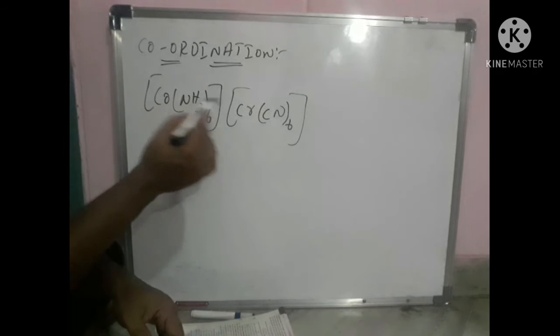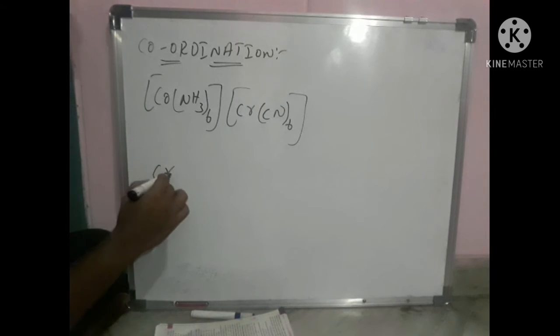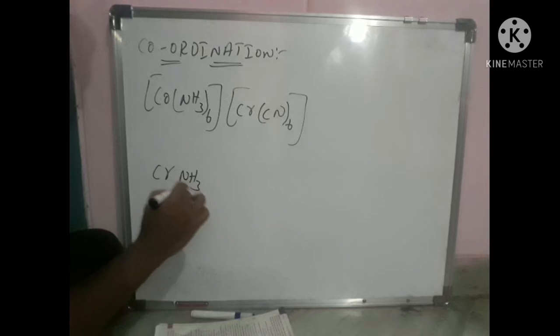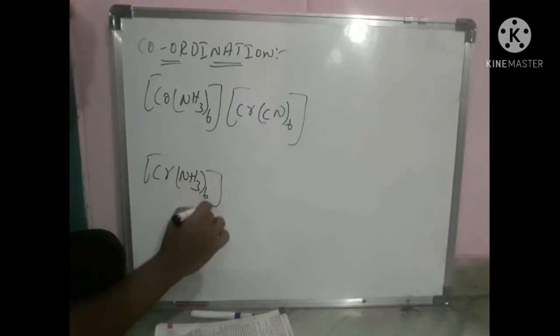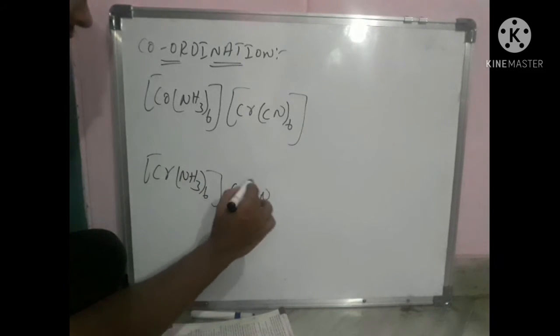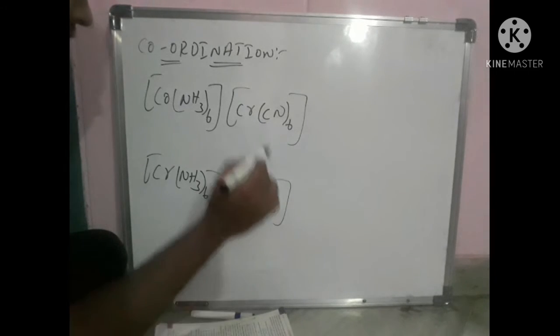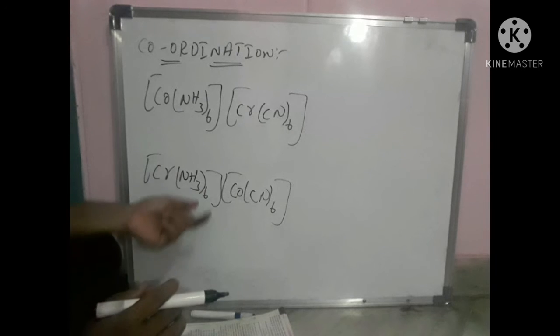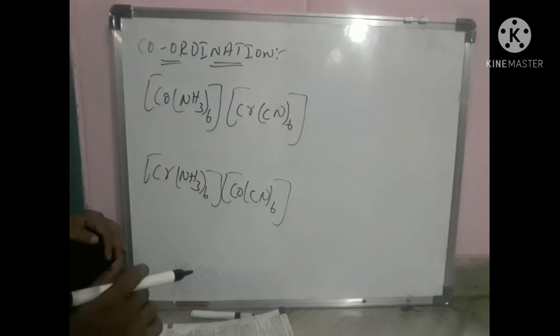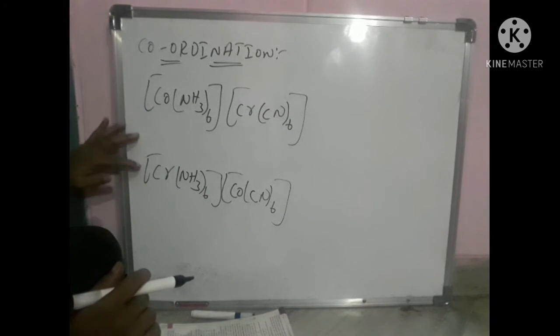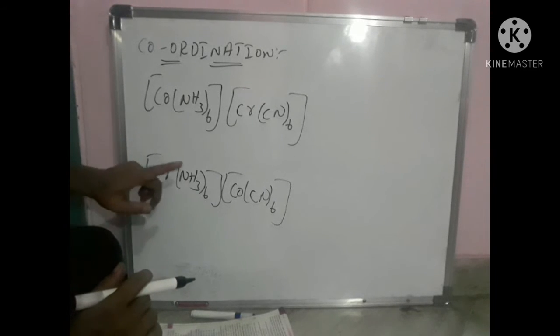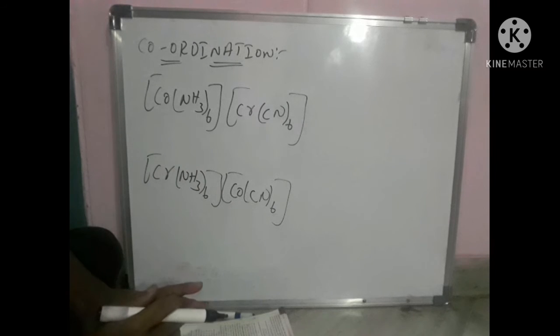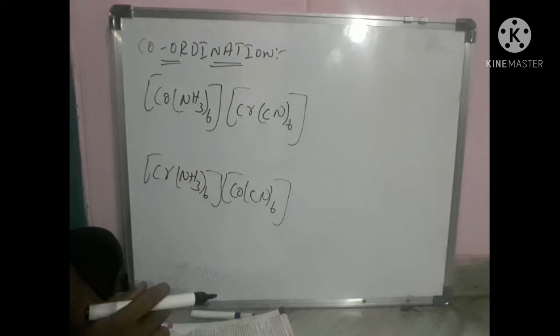When these two ligands are exchanged, we get [Cr(NH3)6][Co(CN)6]. So the ligand positions are mutually exchanged and it leads to coordination isomerism. The compounds have the same composition but differ in the exchange of the ligands, so it is called coordination isomerism.